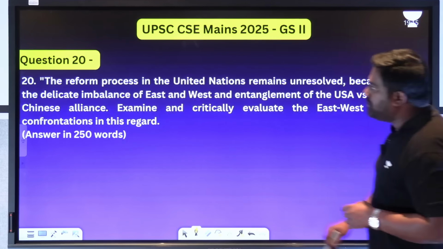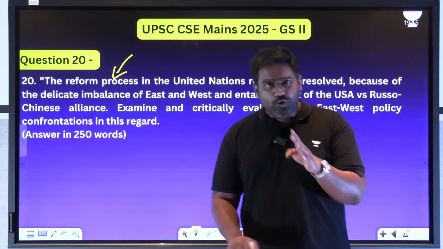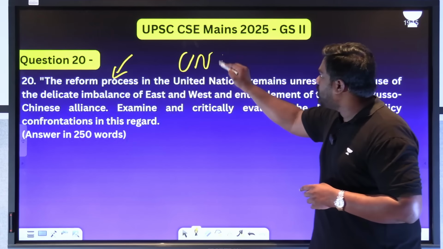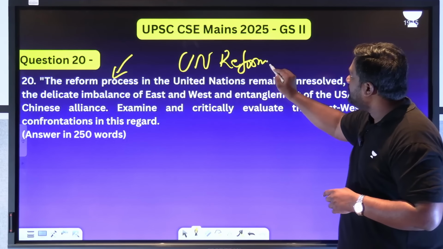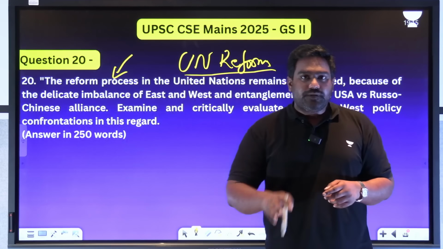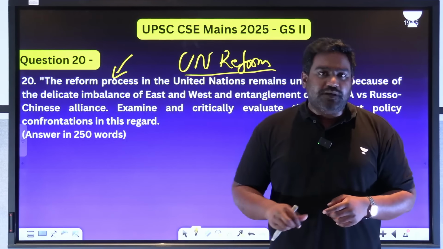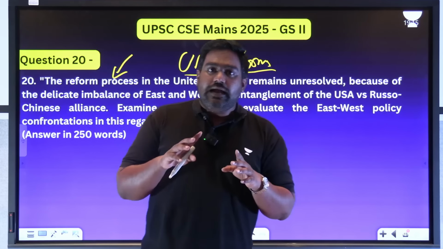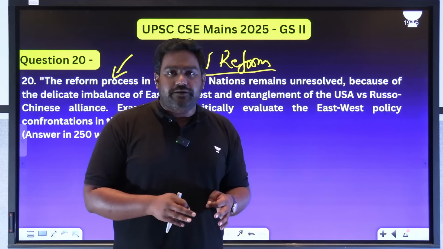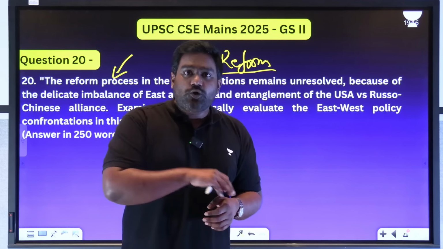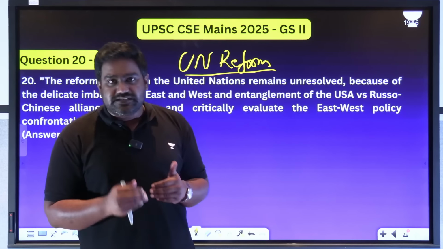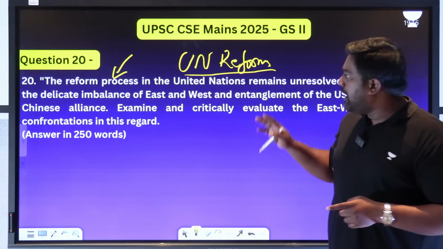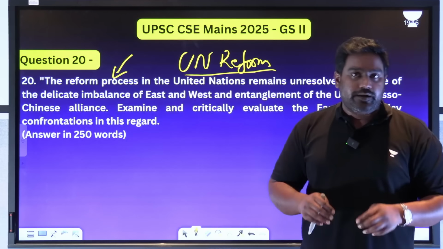Now coming to the last question, question number 20. Again, a very beautiful question, but the topic is a repeat topic. This question is on UN reforms. If you have seen PYQs, in fact, I took a separate session on PYQs from IR. So there we have discussed UN reforms, and I've told you that this topic has repeated several times. So though the question is different, the way in which it has been asked is different, the topic is exactly the same. The question is asking why UN reforms has been stalled.